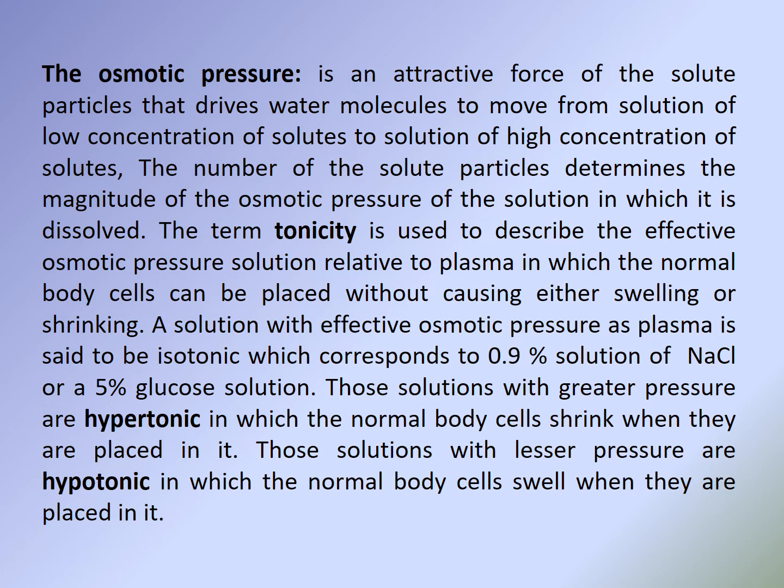Those solutions with greater pressure are hypertonic, in which normal body cells shrink when placed in them. Those solutions with lesser pressure are hypotonic, in which normal body cells swell when placed in them.